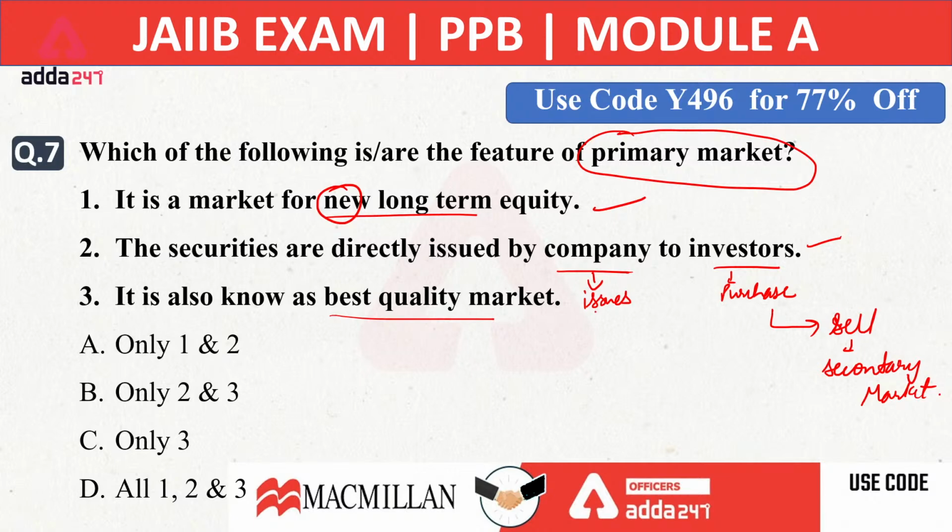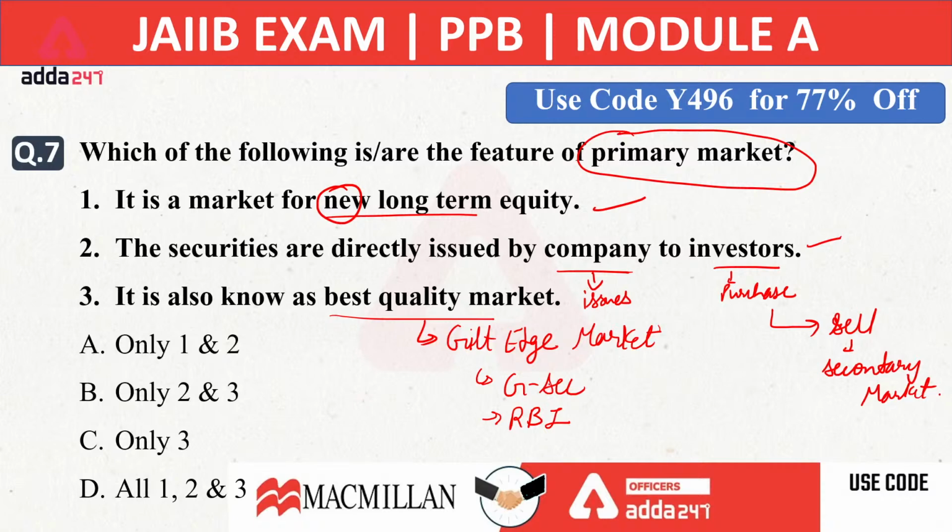Now the third option is saying it is also known as best quality market. Now this is not true, because the best quality market is known as gilt market, that is gilt edge market. Now what is gilt edge market? It is a part of secondary market in which we sell or purchase government securities, and it is regulated by Reserve Bank of India. And as we know, government securities are the securities which